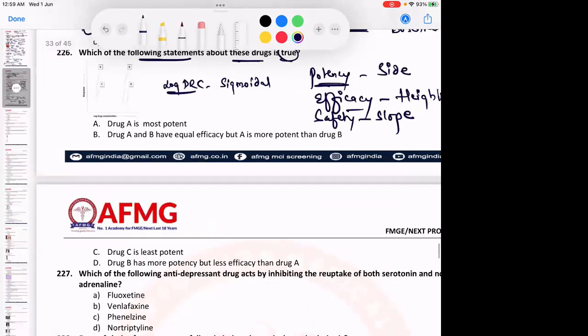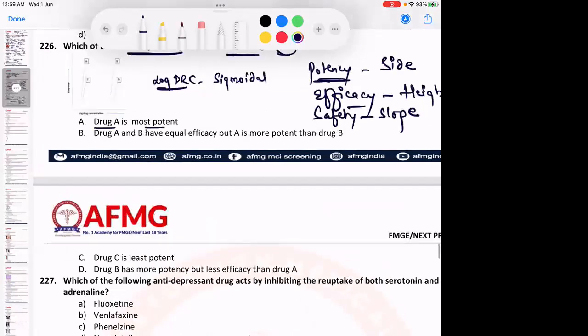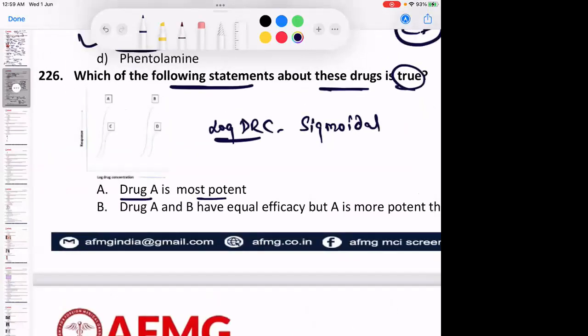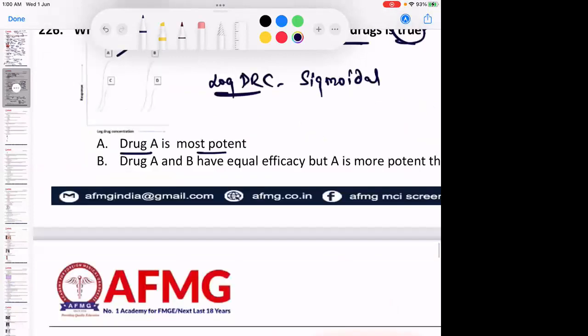So what are they saying here? Drug A is most potent. So drug A is the most potent. Yes, this is the right statement. It is the most potent out of all.